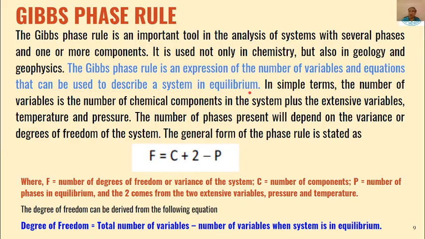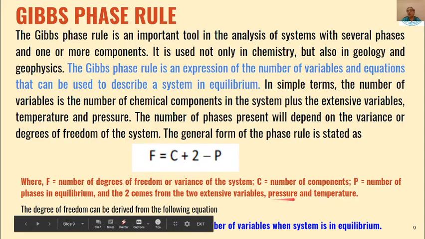So the mathematical expression for this Gibbs rule is F is equal to C plus 2 minus P, where F is the variance or degree of freedom, C is the number of components in the system, and P is the number of phases in equilibrium. And this 2 comes from the extensive variables like temperature and pressure.